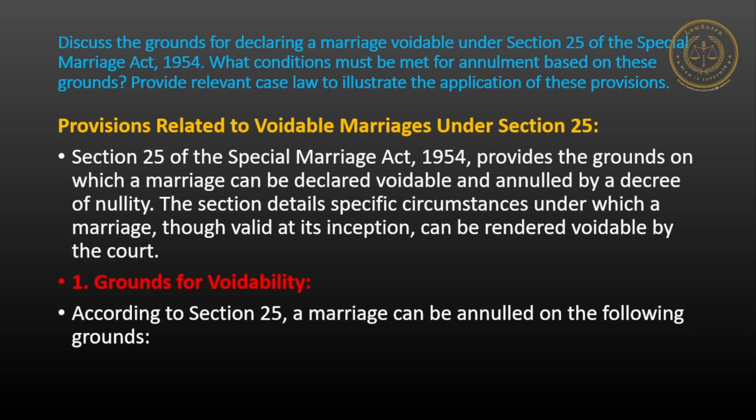Provision related to voidable marriage under Section 25. Section 25 of the Special Marriage Act 1954 provides the ground on which marriage can be declared voidable and annulled by a decree of nullity.